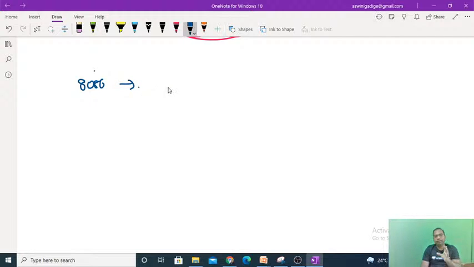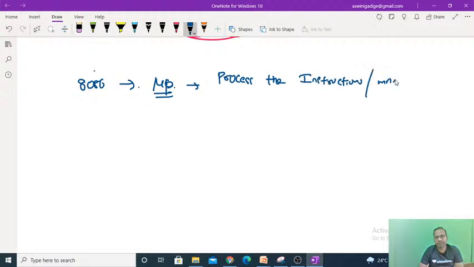So what does microprocessor mean? It can process instructions or mnemonics in microseconds.